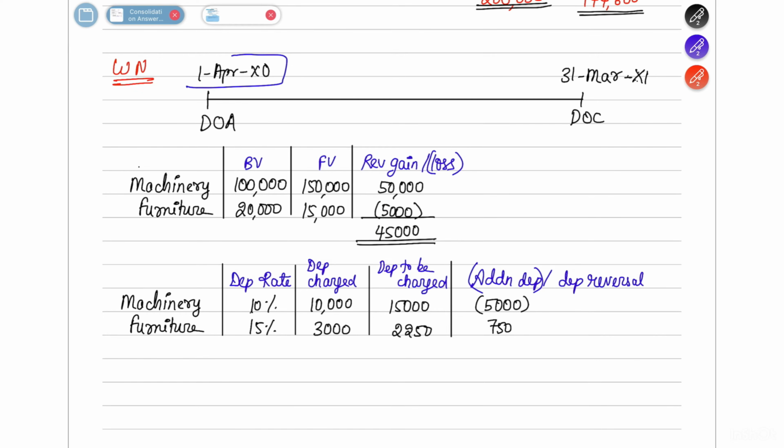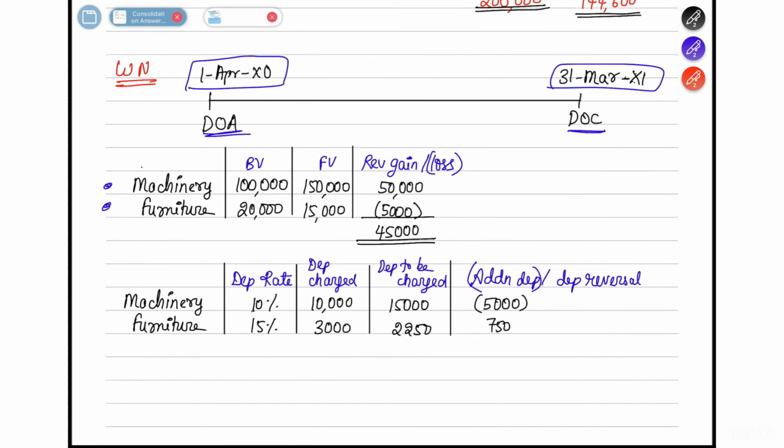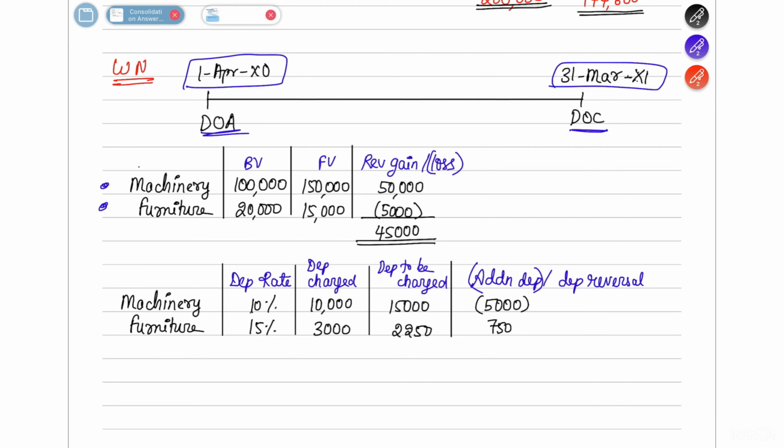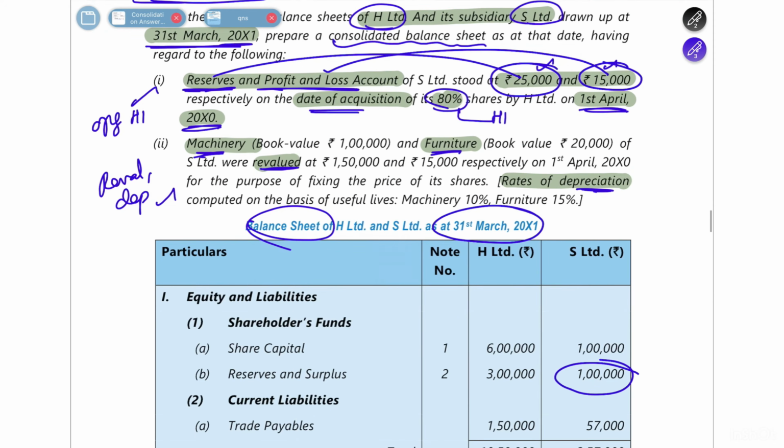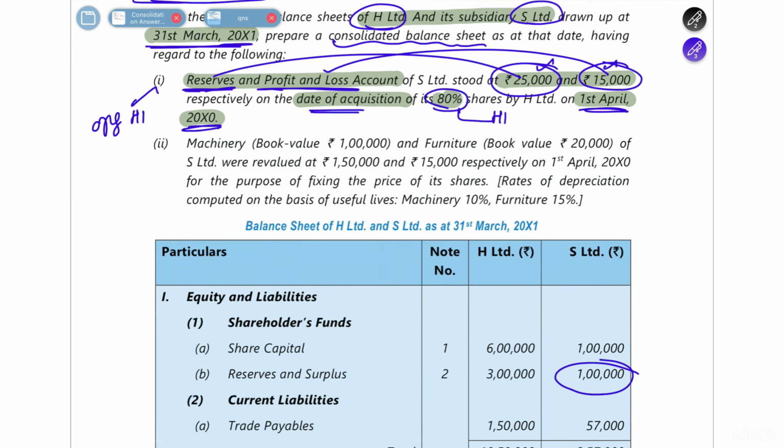So they are saying that 1st April 2000 is the date of acquisition, 31st March 2001 is the date of consolidation. Okay, and in the question they would have spoken about two things. One is about machinery and furniture. All of this revaluation is happening on the date of acquisition, and they have mentioned that in the question also. So if you see the adjustment here, let me clean this up for you so you understand better.